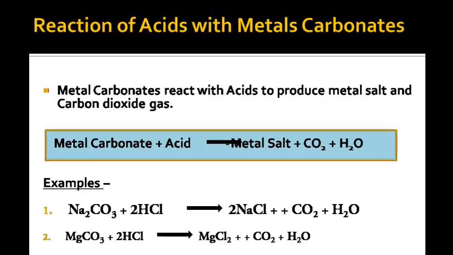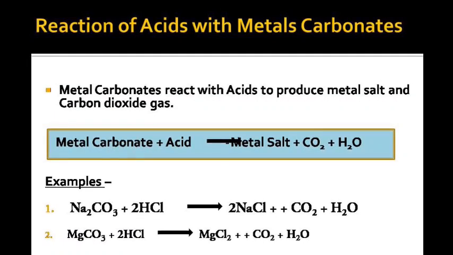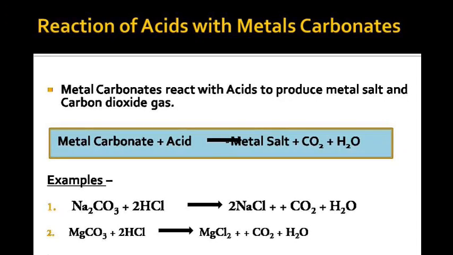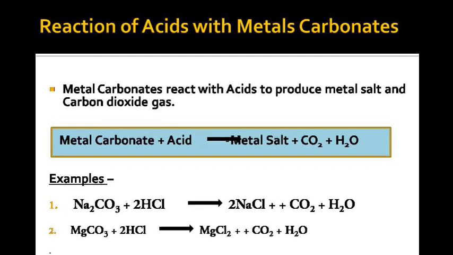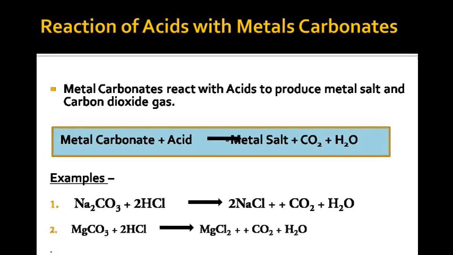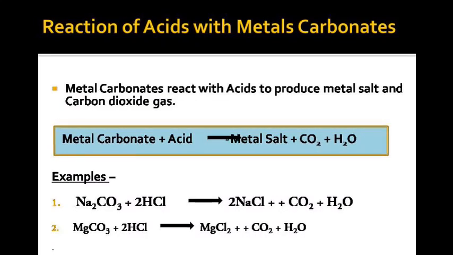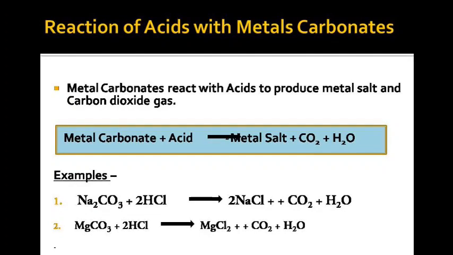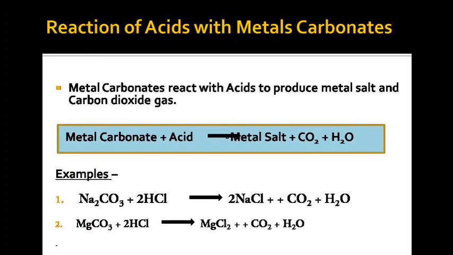Now, the reaction of acids with metal carbonates. Generally, metal carbonates react with acids to produce metal salt along with carbon dioxide gas. Since they contain carbonates, they release carbon dioxide. So whenever a metal carbonate reacts with an acid, it gives metal salt, plus releases carbon dioxide along with water.